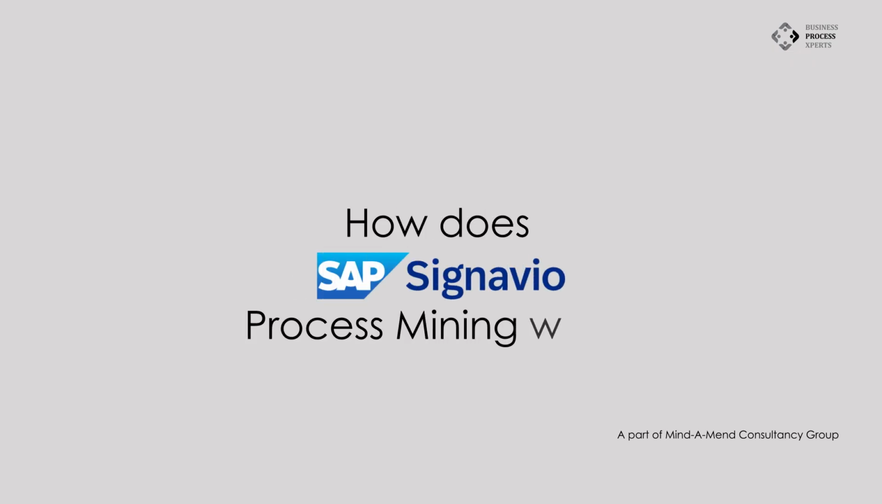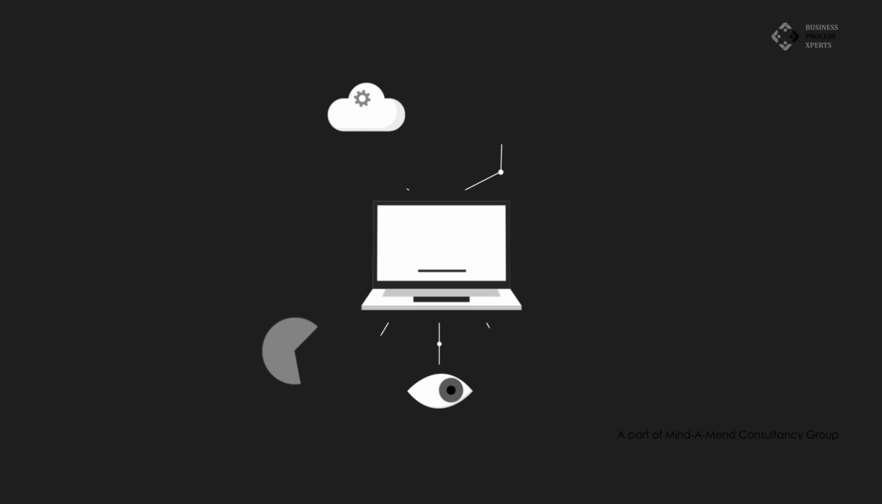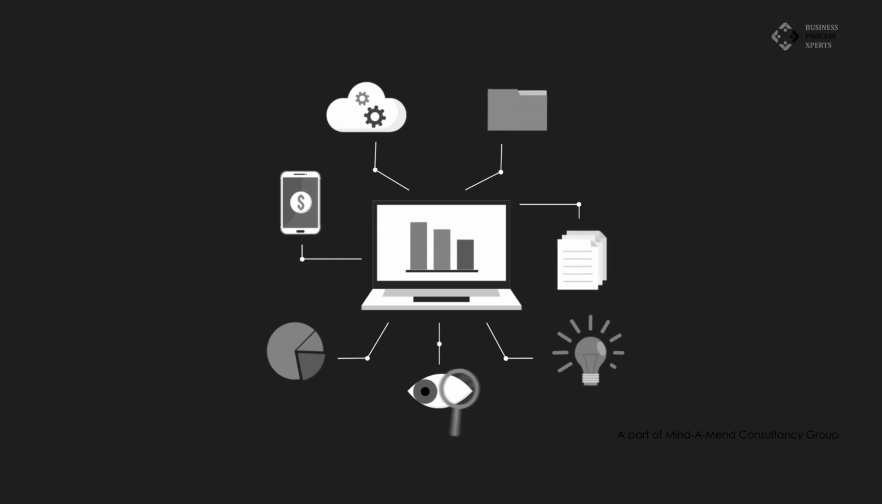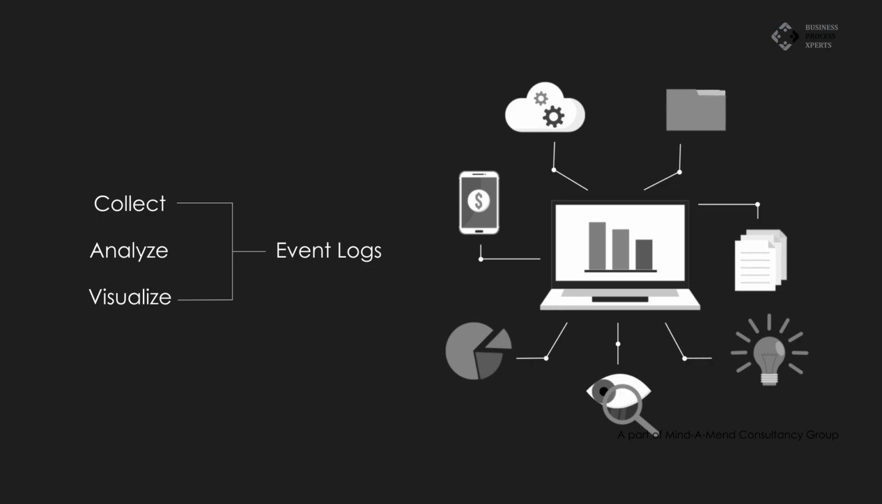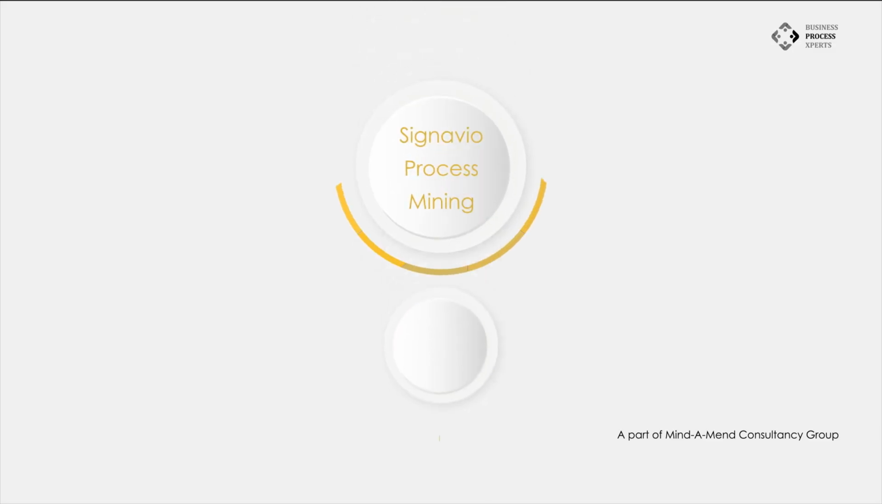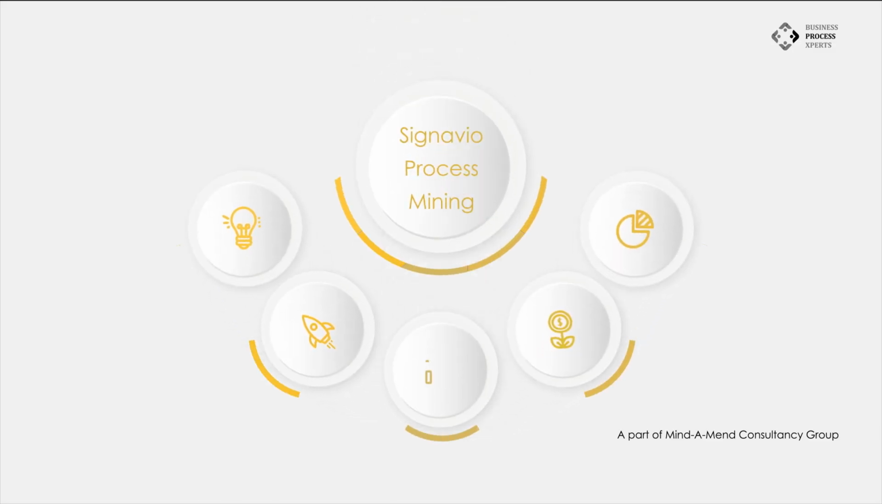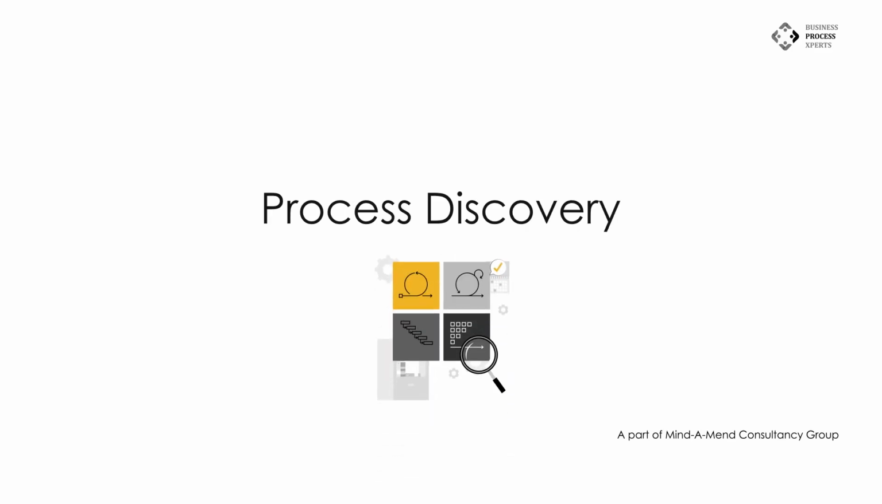Now let's understand, how does SAP Signavio Process Mining work? Signavio Process Mining is a software platform that makes it easy to collect, analyze, and visualize event logs. It provides a variety of features that can help organizations to improve their business processes, including number 1, process discovery. Signavio Process Mining can be used to discover the actual flow of work for any business process. What is actually happening within the organization?